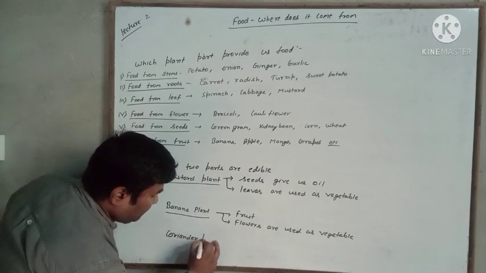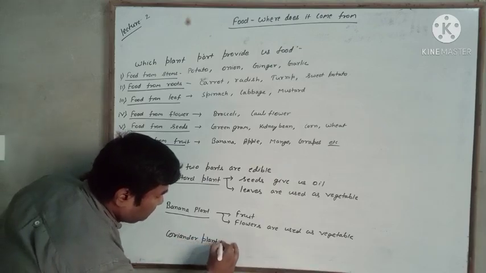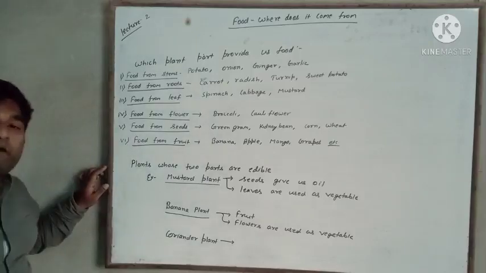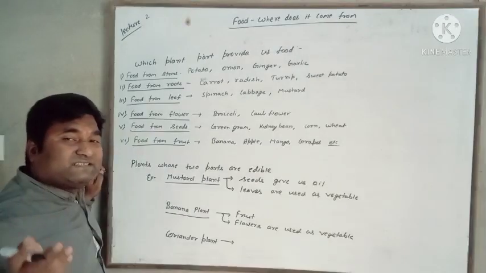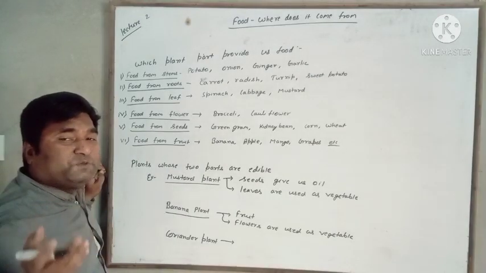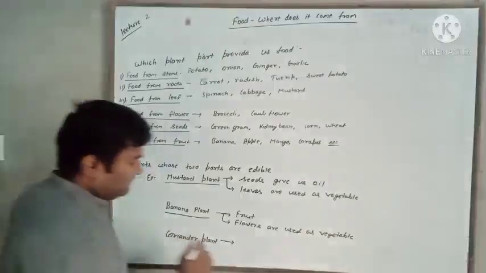Coriander plant. In the coriander plant, the dried seeds are used as spices.